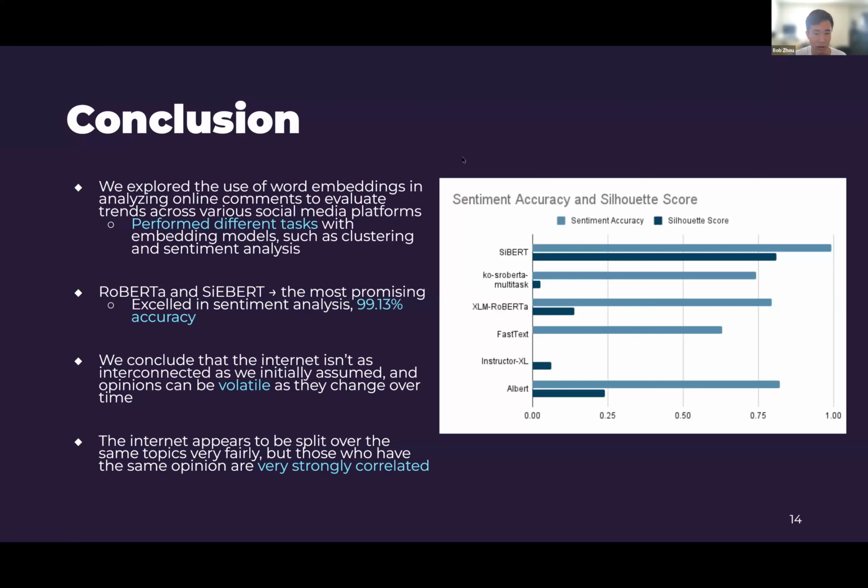Using the KL divergence and our other results, we concluded that the internet isn't as interconnected as we initially assumed, and opinions can be volatile as they change over time. The internet appears to be split fairly evenly over the same topic, but those who have the same opinion are very strongly correlated.